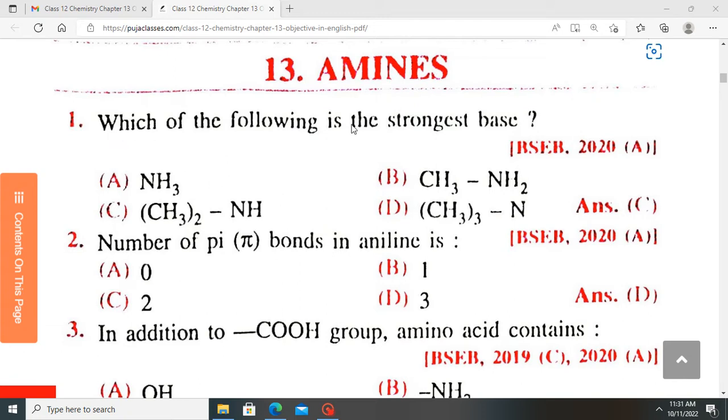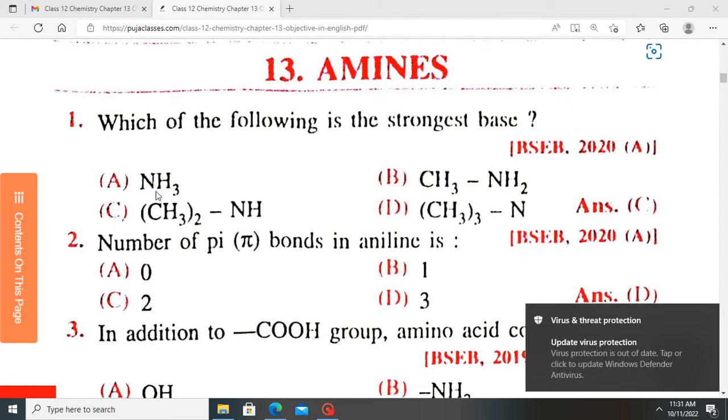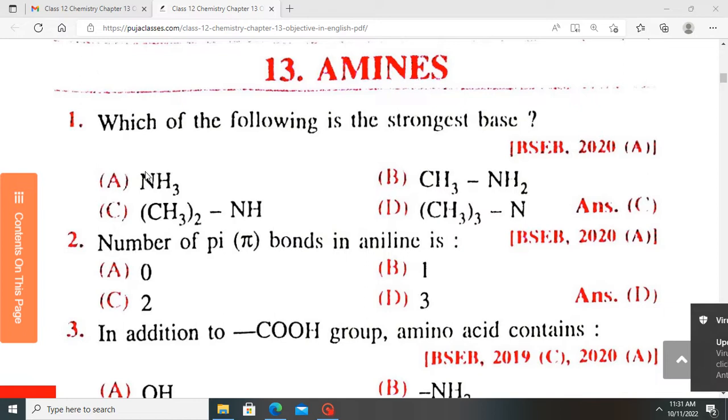Which of the following is the strongest base? So amines are basic because of the lone pairs of electrons on the nitrogen. In most cases, if amines exist in the gaseous phase, their basic strength increases as you increase the alkyl portion on nitrogen.